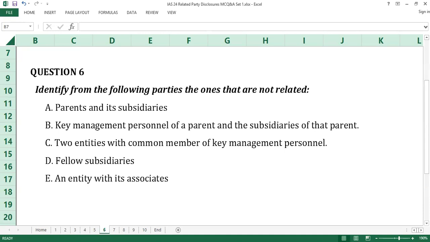Question number 6. The answer to question number 6 is C, two entities with common member of key management personnel. That two entities have common member of key management personnel does not simply make them related parties. Individuals sit as directors in two or more companies, and it does not affect or influence relationship or transactions between the companies. C is the answer to question number 6.